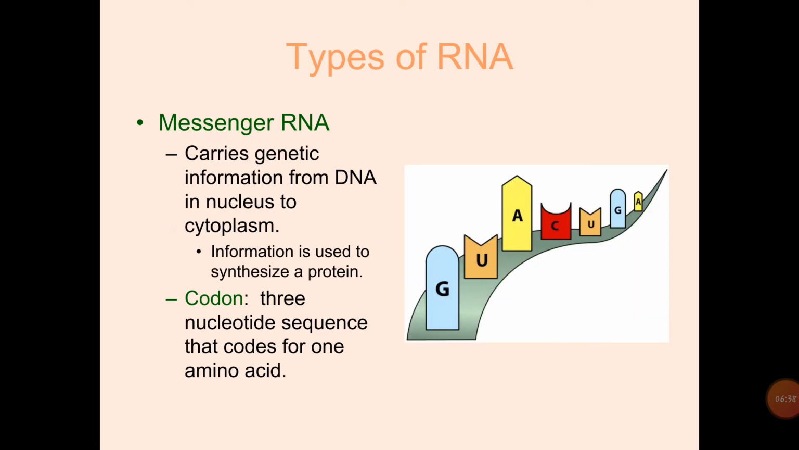Okay, then the types of RNA. There are different types of RNA: messenger RNA, ribosomal RNA, and transfer RNA. Messenger RNA carries genetic information from DNA in the nucleus to the cytoplasm. This information is used to synthesize a protein. Messenger RNA has codons, which are three-nucleotide sequences that code for one amino acid.